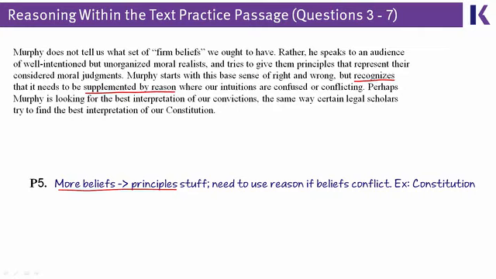This paragraph then closes with something else you might have noted in your outline, which is that we get an example of the Constitution. It's the way the author is saying, look, I know this has been a pretty abstract conversation so far. I'm going to ground it in an example. That Murphy is trying to interpret our convictions just like legal scholars interpret the Constitution. But even with that extra example and this extra explanation of Murphy, the author's main point is still in the basic same place. Murphy says we have these strong beliefs and we can make moral principles from those beliefs, even if sometimes we have to use reason to fill in the gaps.